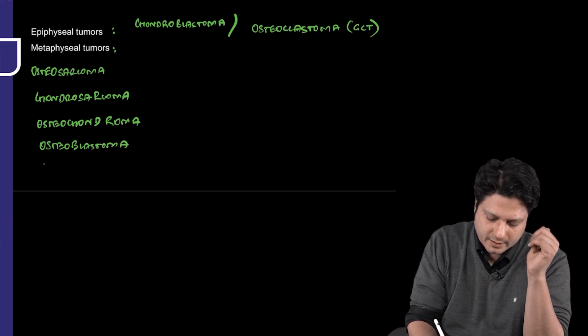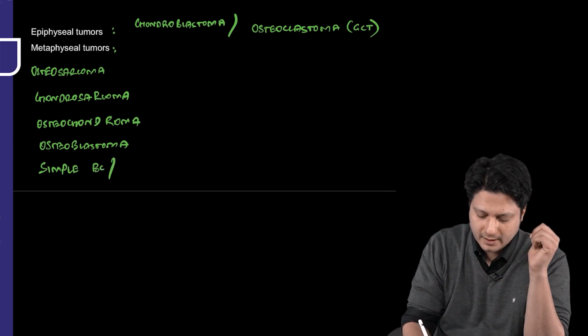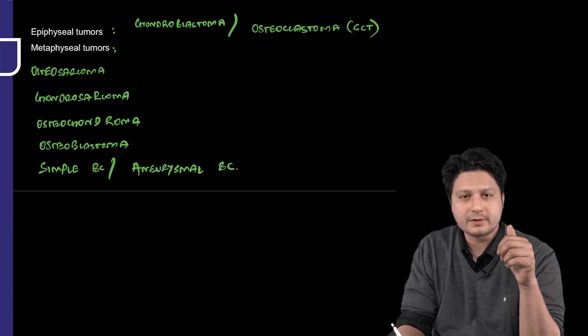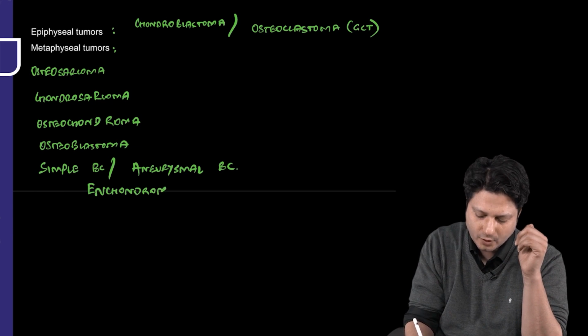Apart from this, the simple bone cyst, which is the unicameral bone cyst, similarly aneurysmal bone cyst. So both of them are metaphyseal tumors, and finally the enchondroma. So at least these are the tumors that you have to remember based on their location.